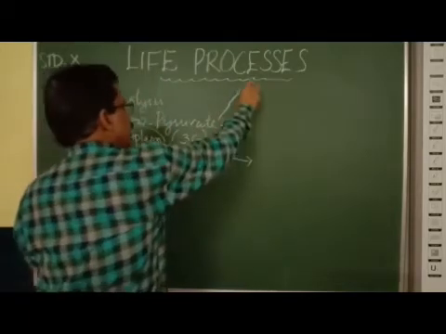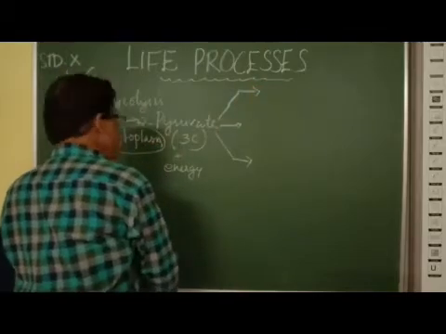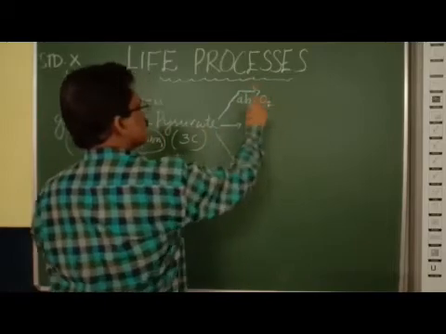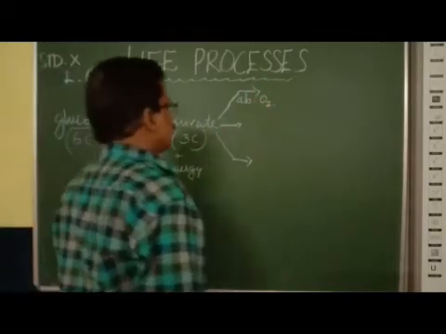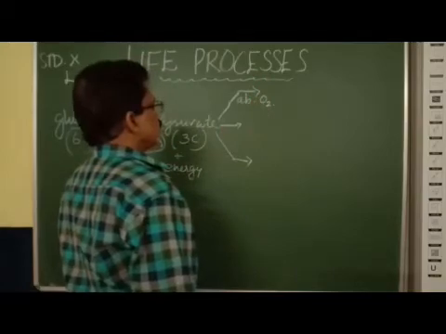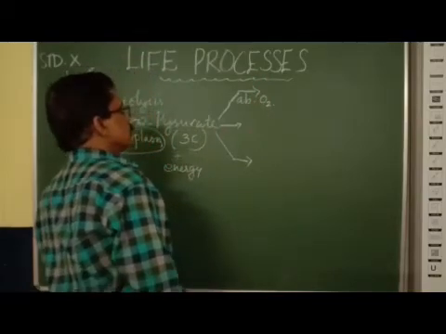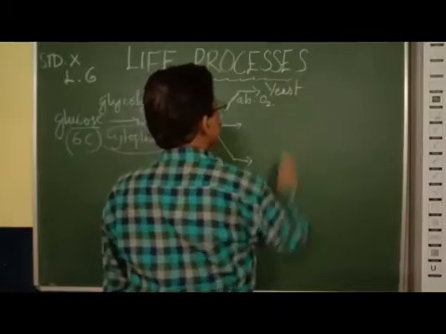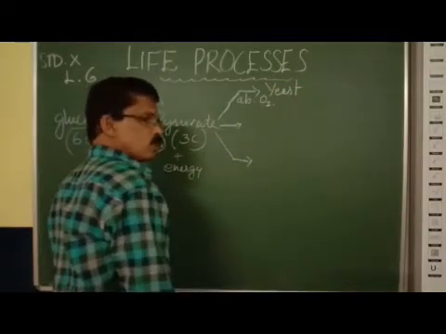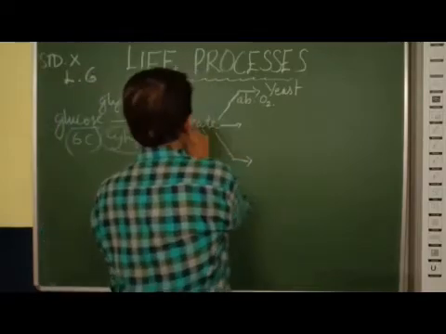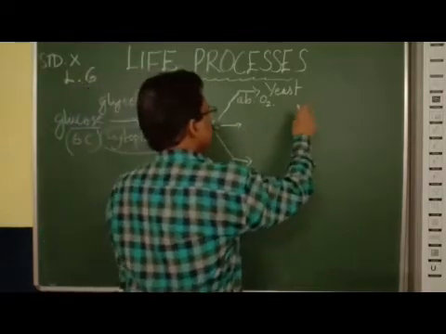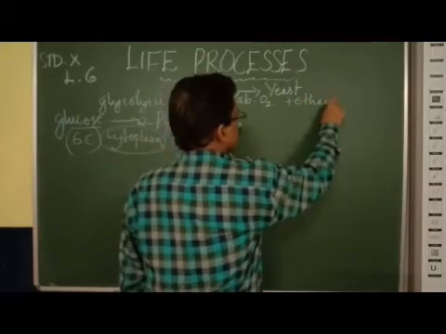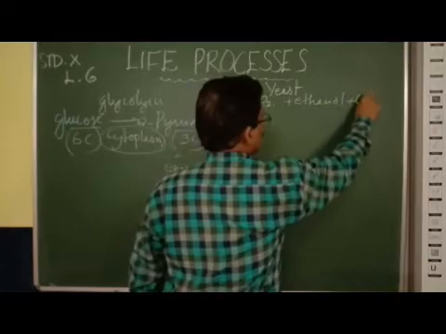In the first step, in the absence of oxygen, in yeast, the pyruvate breaks down into ethanol and carbon dioxide plus some amount of energy. Yeast is a unicellular fungus.